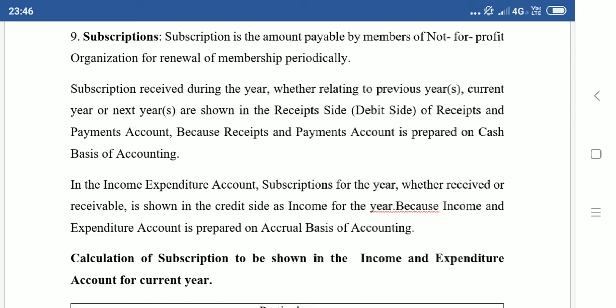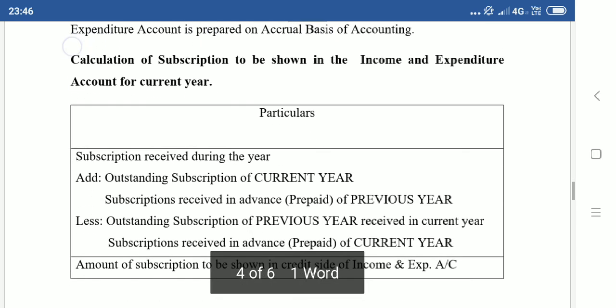Subscription received during the current year does not include current year's outstanding, so we have to add current year's outstanding, and we should also add previous year's prepaid. Prepaid means pre-received, income received in advance, because it belongs to the current year. That is what is explained here, because it is accrual basis. Now we will see the formula again.